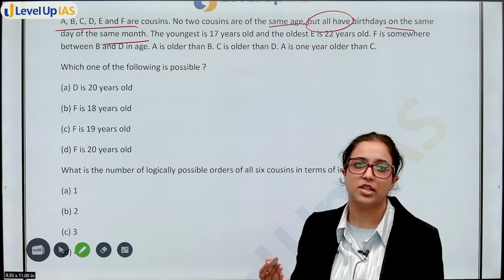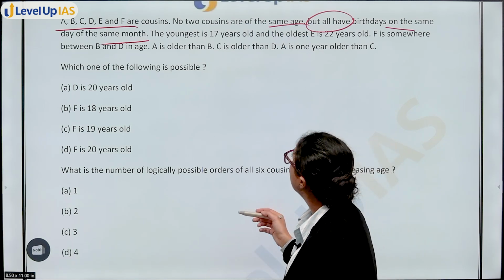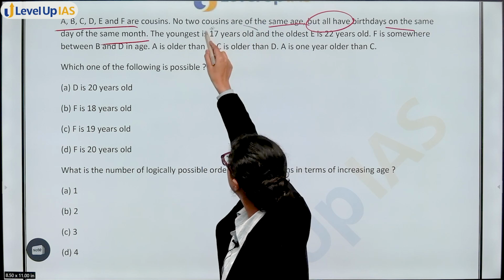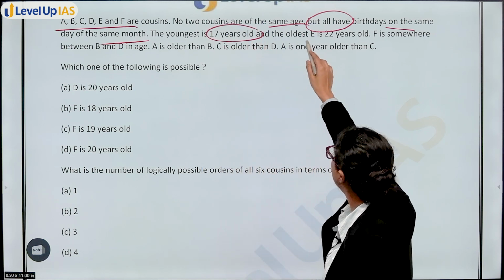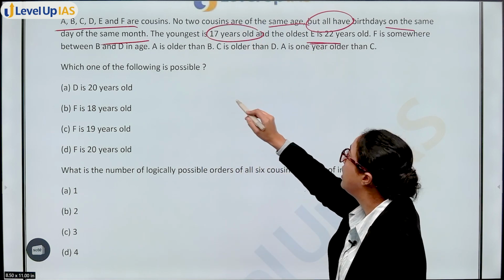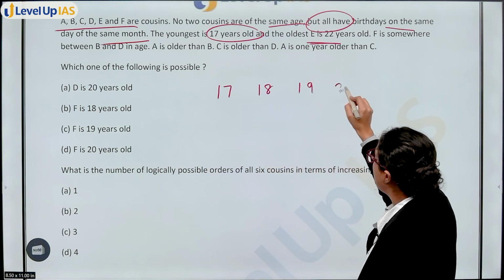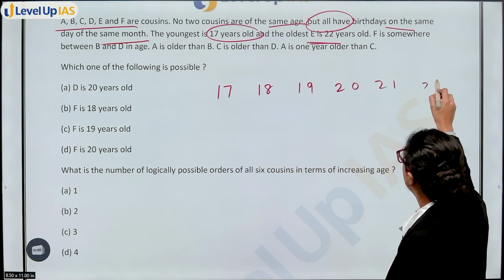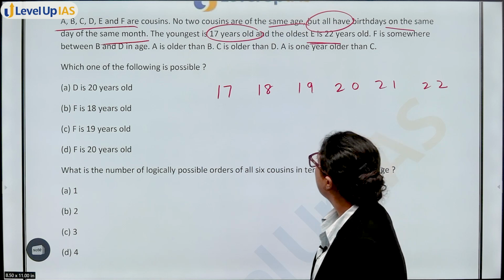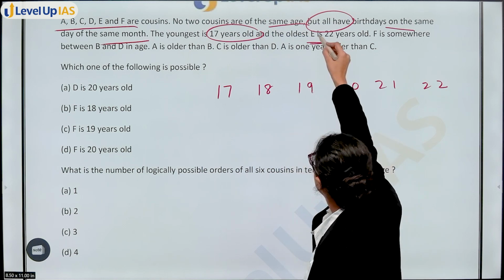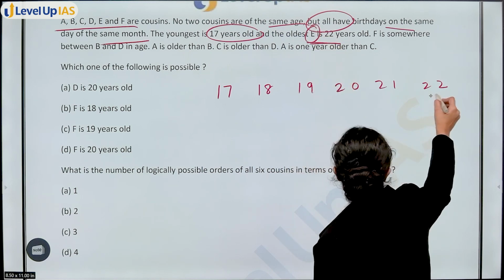Next 10th January को. Okay, so you have youngest is 17 years old, oldest is 22 years old. So from 17, 18, 19, 20, 21, 22. ठीक है, so on. Oldest E है, E is 22 years old.